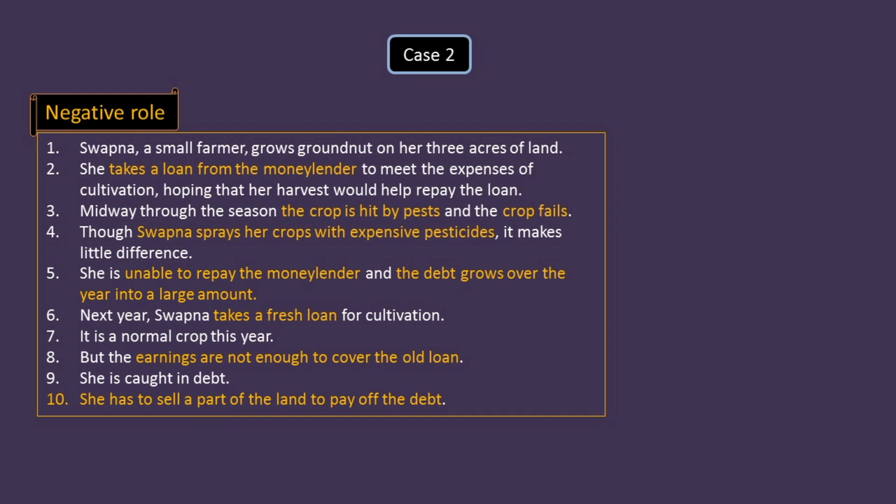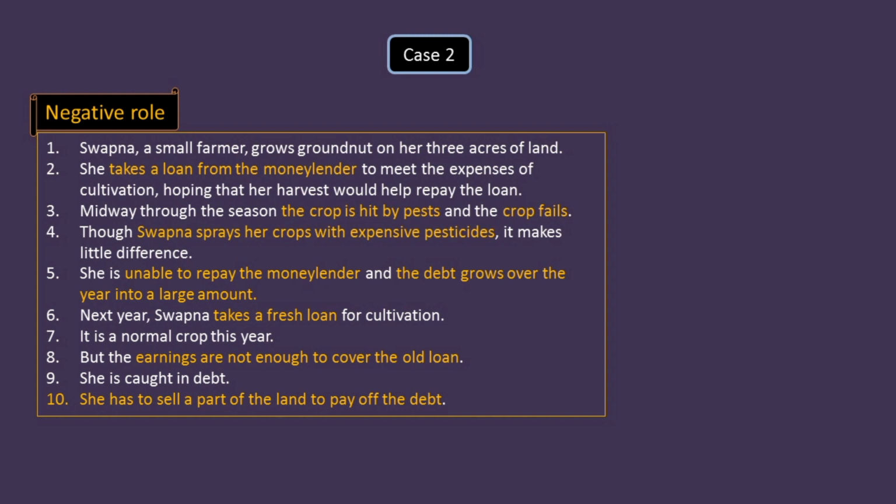So the next year, Sapna takes a fresh loan for the cultivation. The next year there was a normal crop, not much was grown. The earnings that she had were not enough to cover the old loan, and she is caught in debt. So she has to sell a part of her land to pay off the debt. So this is the situation of what?